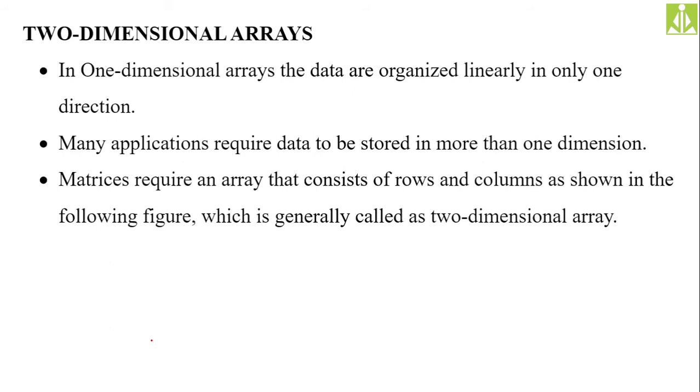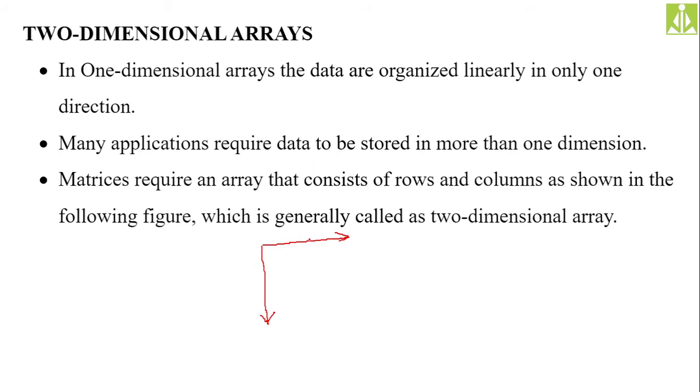If you are good in mathematics, if you have done the planes concept in mathematics, then you might know these things. Rows as well as columns. When I'm saying x direction, it is nothing but the rows, and when I'm saying y direction, it is nothing but columns, isn't it? So in the x direction as well as in the y direction, we are going to have the elements organized in your two-dimensional arrays.